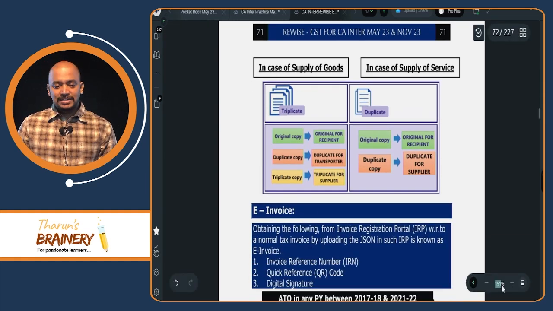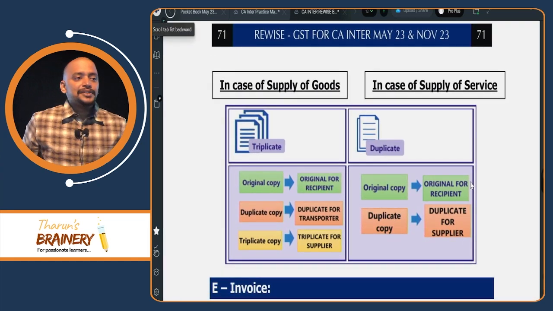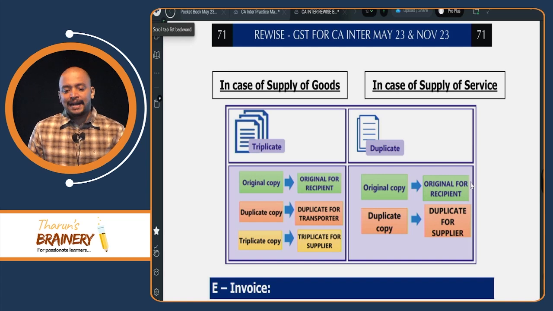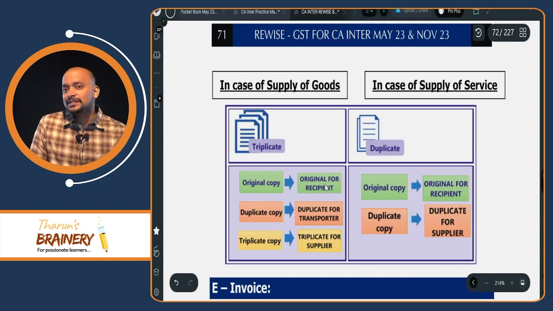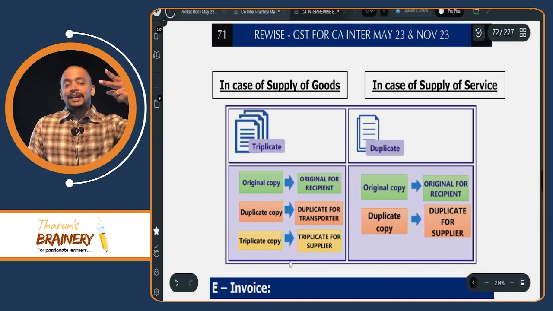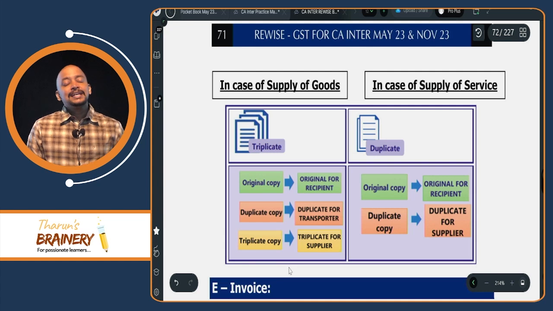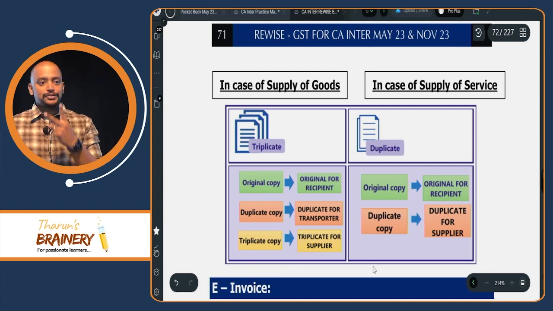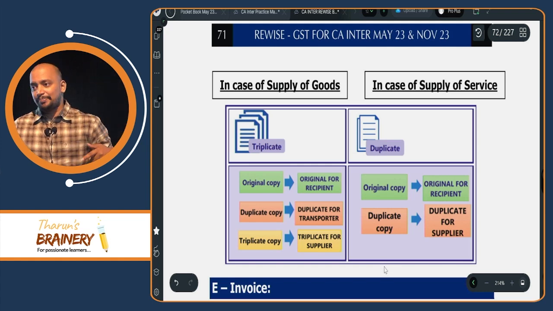Then you can see in the next page. So how many copies of invoice should be prepared? In case of goods, the invoice should be prepared in triplicate, 3 copies. Original copy for the recipient, duplicate copy for the transporter, and third copy for the supplier. In case of goods, 3 copies: original for the buyer, duplicate for the transporter, third copy for the supplier for accounting purpose. In case of services, only 2 copies, duplicate: original for the recipient and duplicate for the supplier.